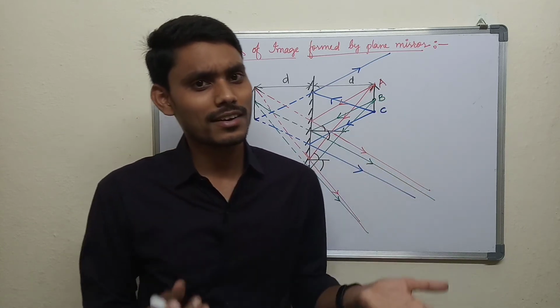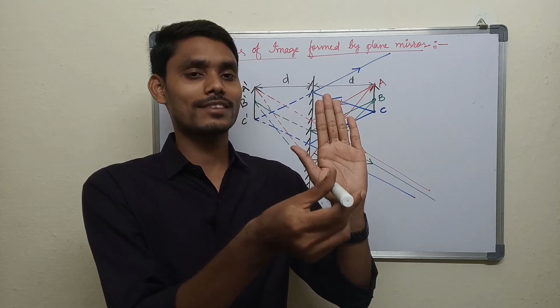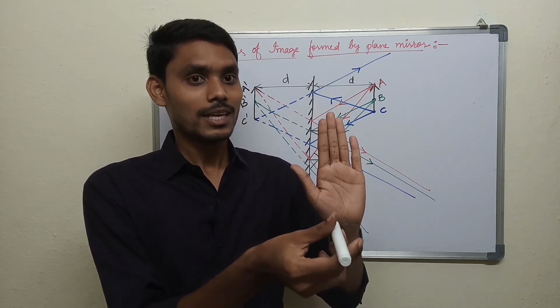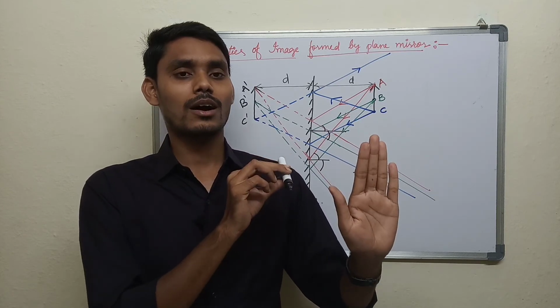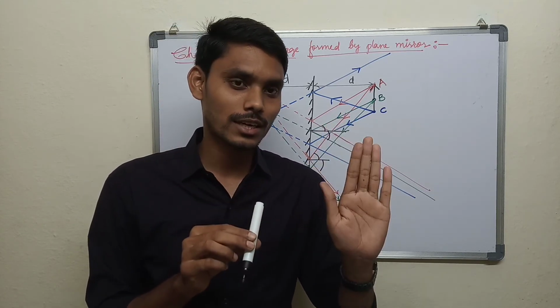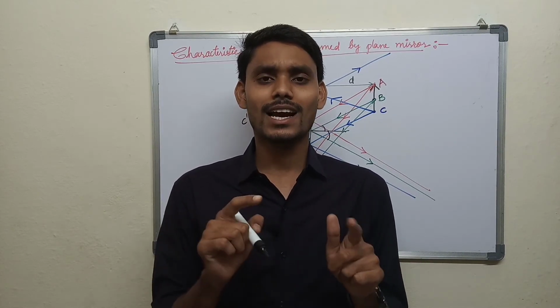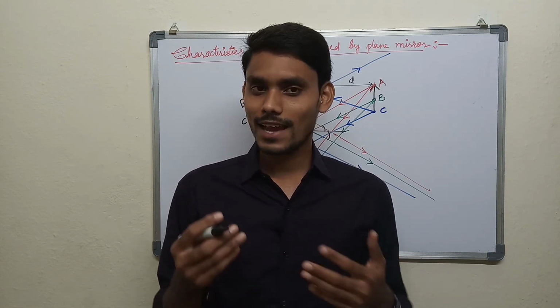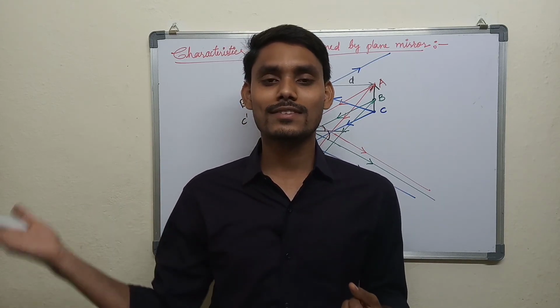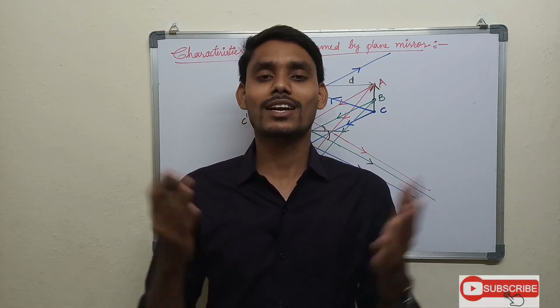But where is the lateral inversion occurring? If I place the object like this, the image will show you like this. So what is the mirror doing? It is just reflecting you exactly, how a person is talking face to face with each other. Exactly you and me. If this is the right side for me, this will be the left side for you. This is what lateral inversion is.